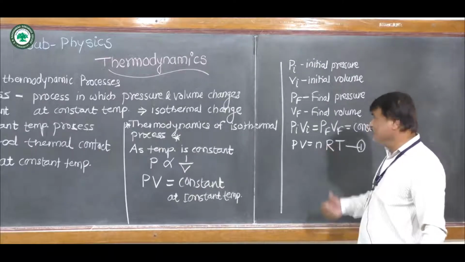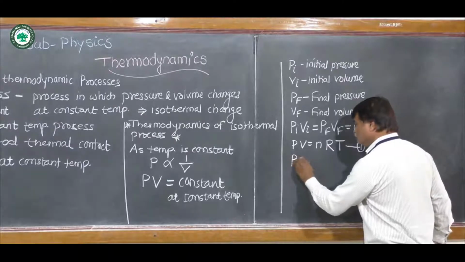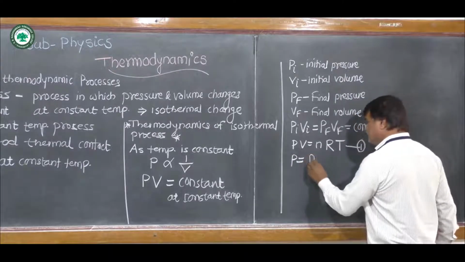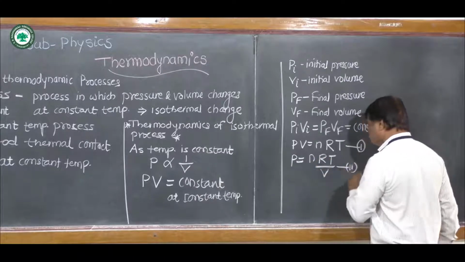By rearranging this equation, we get P is equal to nRT upon V. This is equation 2.